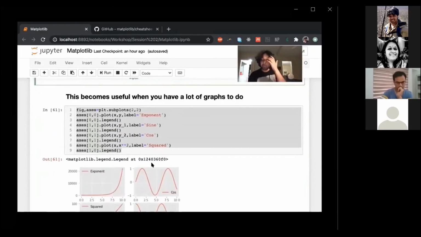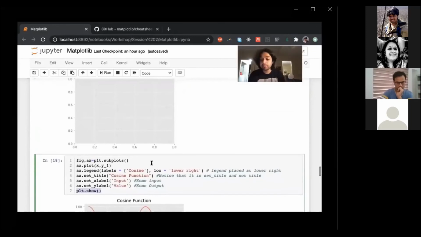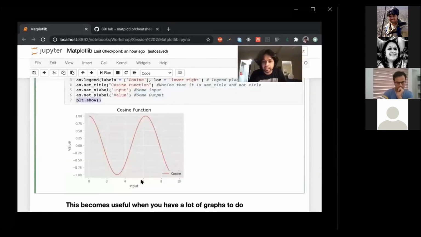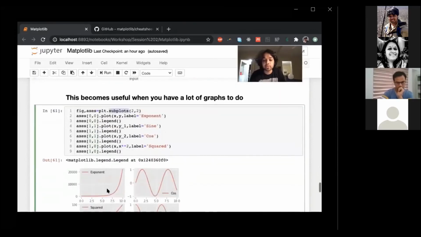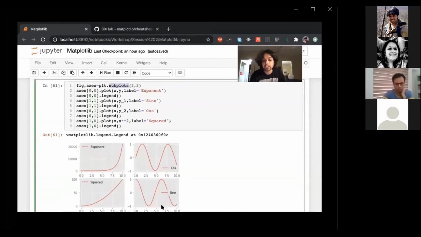Now, why? If plt works perfectly, why does someone ever use subplots to create a graph? The reason is that subplots gives you a figure with, say, 4 graphs. So I've created a subplot of 2 comma 2, which means 2 cross 2.